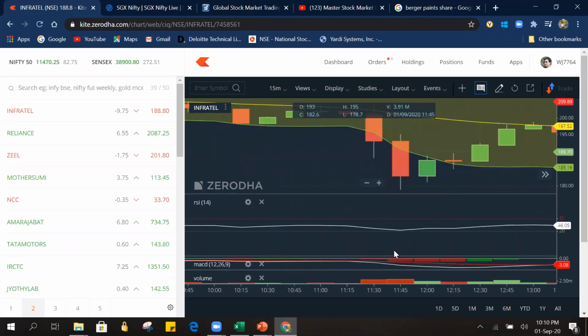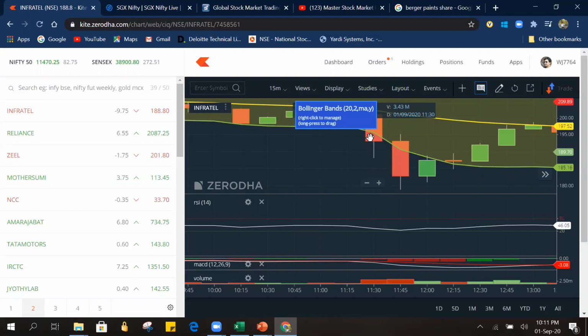And what is the meaning of RSI being close to 20? There will be a bounce back. The share is already oversold, so we can take a quick trade. And also here we have one more combination, that is Bollinger Band. What we have discussed in the Bollinger Band session, whenever a candle goes out of the green range, it will try to consolidate back into this range.